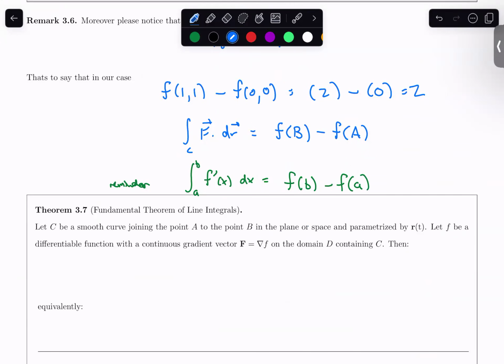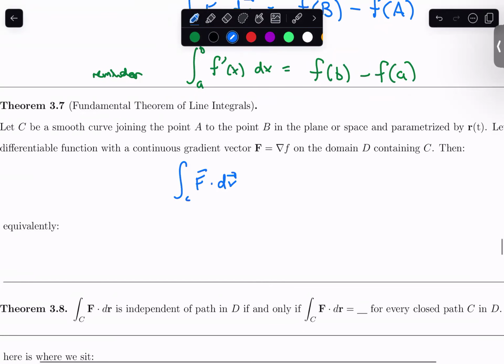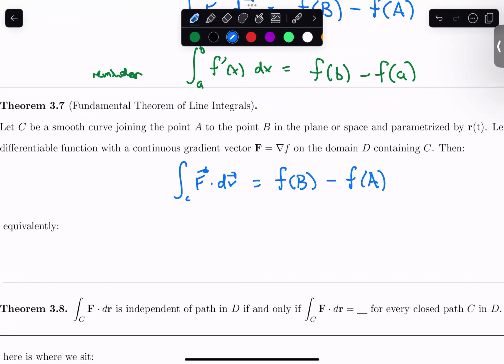Let f be a differentiable function with continuous gradient vector. So again, this is some of the niceties, some nice function here, on a domain D containing our curve. Then in that case, if all these hypotheses are met, then just as we said, this line integral, which is calculating out the work, does not depend on the path. Instead, you just need to find the potential function and then do an f of B minus f of A sort of situation. Again, this is relying on us being able to find a potential function.